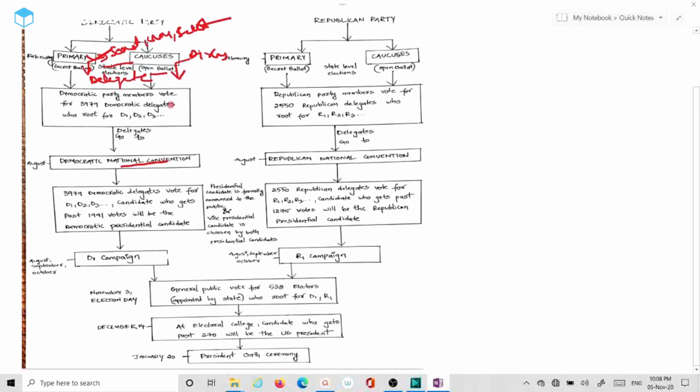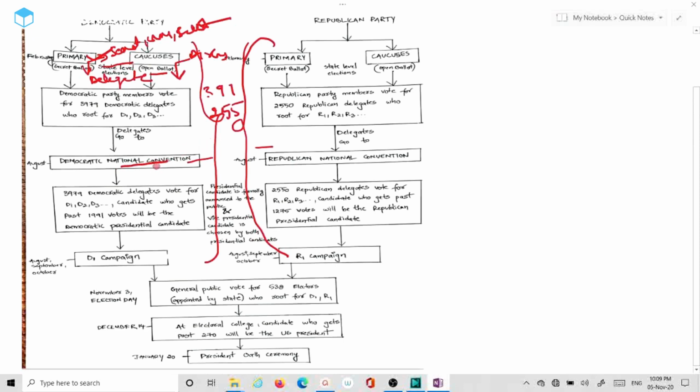So if I were to give you the number of total Democratic Party delegates, it is 3979, and the Republican Party delegates are 2550. Let's look at the National Convention, what happens there. If you look at the flow here, I have given you the Democratic Party version of it and the Republican Party version of it. All the things I discussed till the D1 campaign and R1 campaign are related to the parties, and it is not general. You cannot sum this up. I'll get to that in a bit.